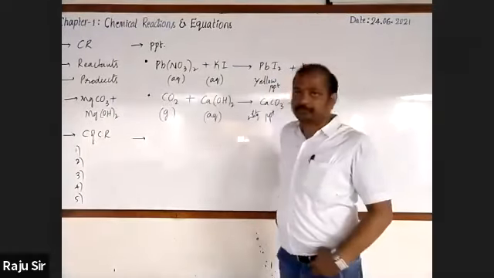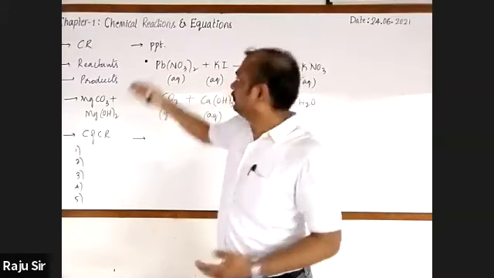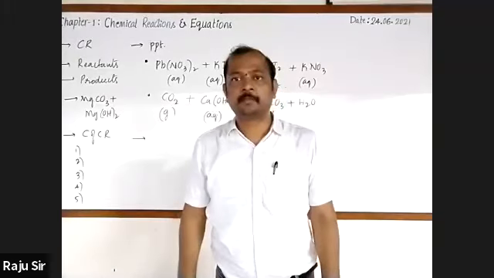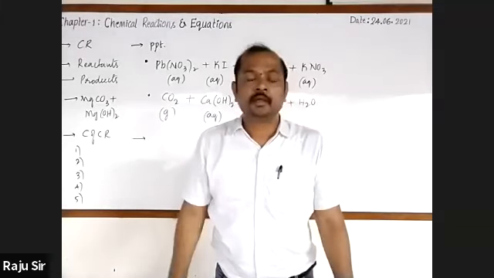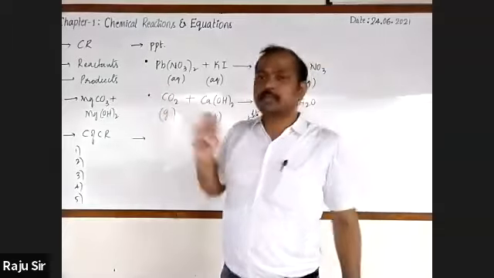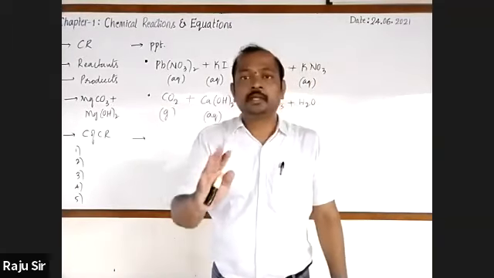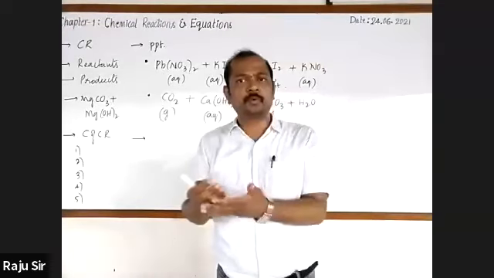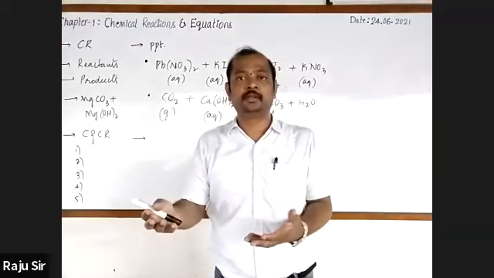Now let's continue this chapter. Yes, students, we have already come across many chemical reactions, particularly those that we conduct in the laboratory. The very first and simple one is burning of magnesium ribbon. Actually, what happens when the magnesium is burnt?